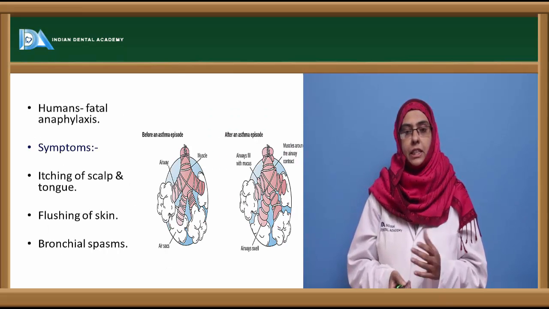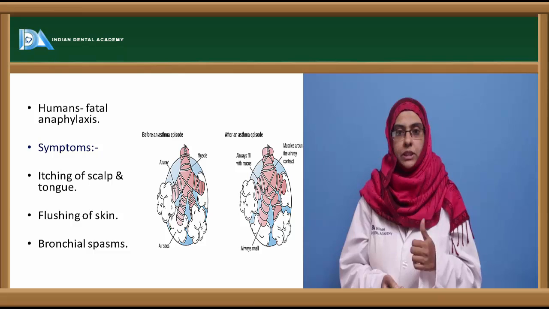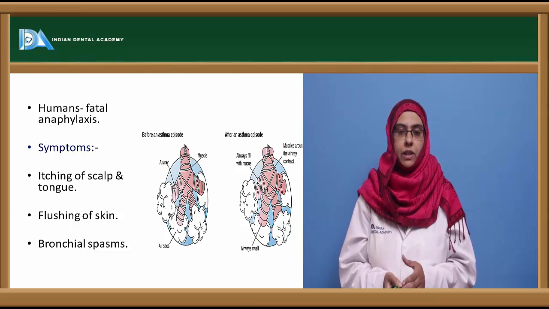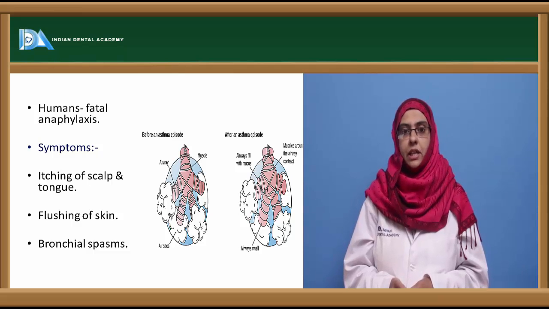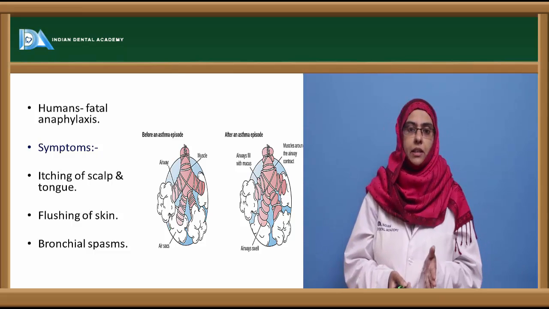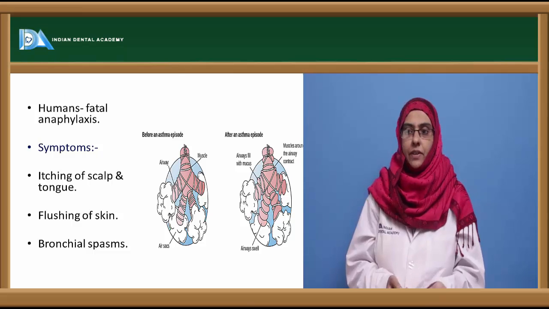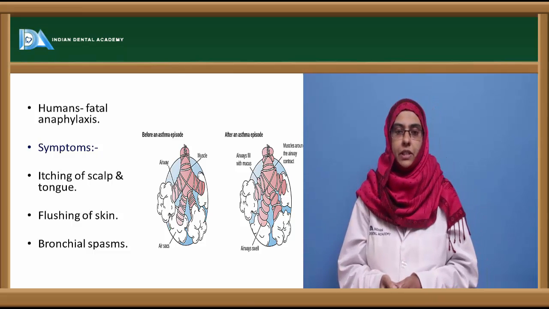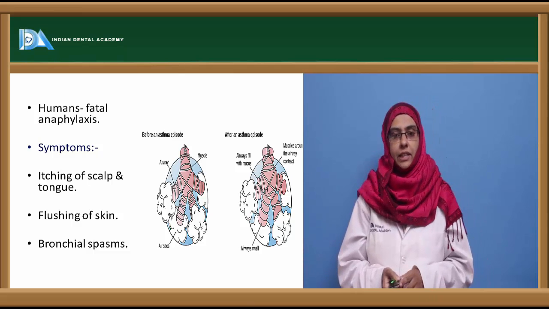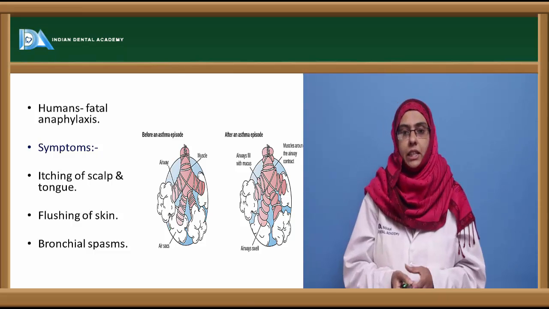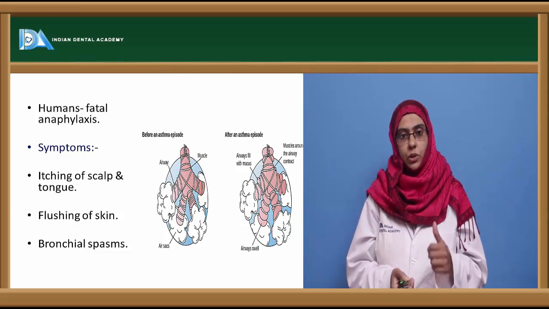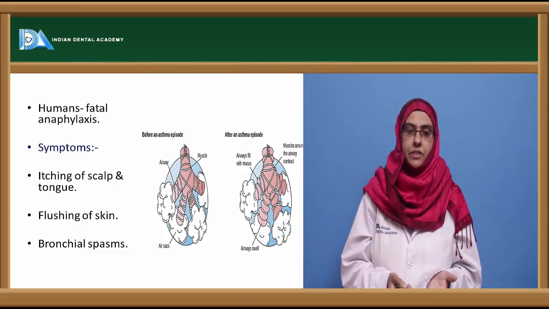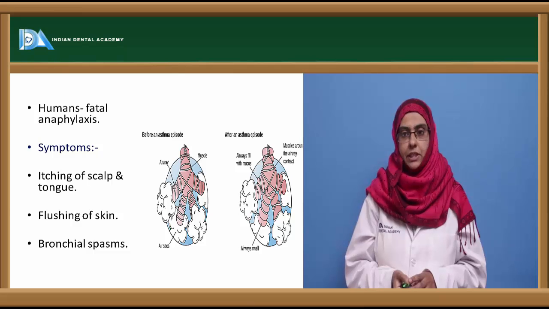And there is a species variation towards this type 1 hypersensitivity reaction, where guinea pigs are highly susceptible to type 1 reaction, and next come the rabbits, and humans are very rarely affected. That is, fatal anaphylaxis is very rarely seen in humans, but sometimes the sensitized individual shows the symptoms or clinical manifestations of this type 1 hypersensitivity reaction.